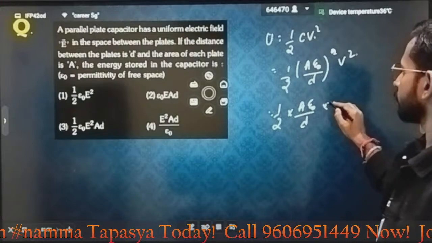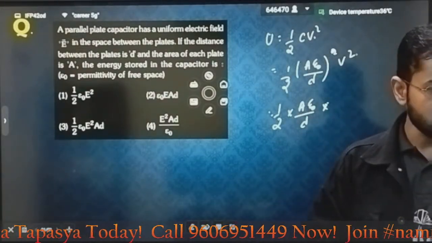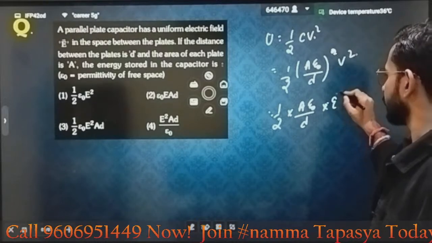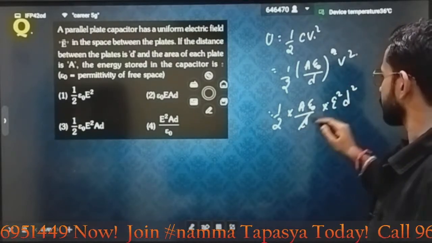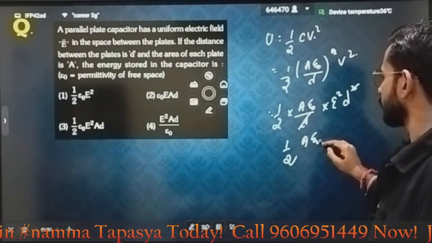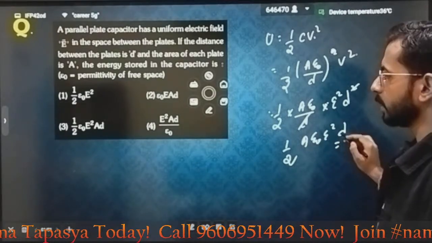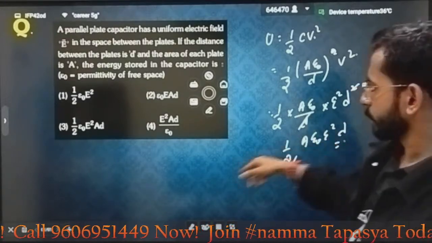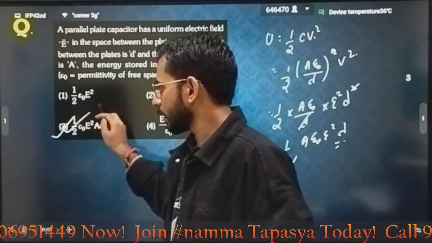How can you write V square? Because V terms are not present here, I can say V is equal to E into d. That means I will write E square into d square. That means this will also get cancelled, and my result will be half into A epsilon naught E square into d. Somewhat this kind of answer, where it is A into d, half epsilon naught. That means option 3 is correct.